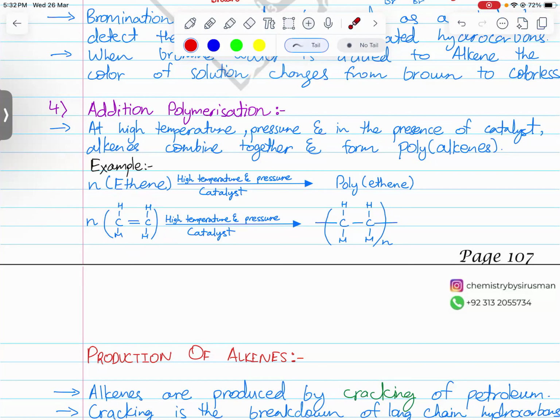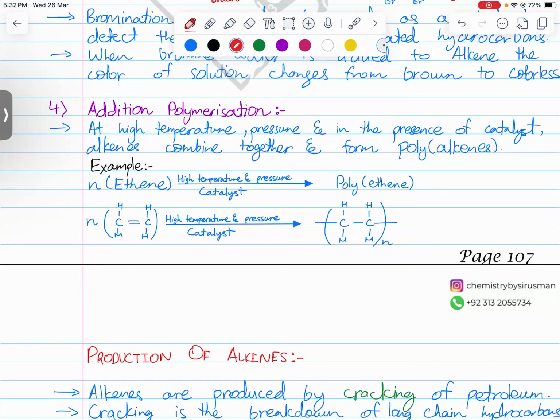Poly, if you remember from your previous chapters, means many. So when many alkenes join, they form polyalkene, which basically resembles thousands and thousands of molecules. High temperature, pressure, and catalyst convert it into polyethene, which is also famous as plastic.